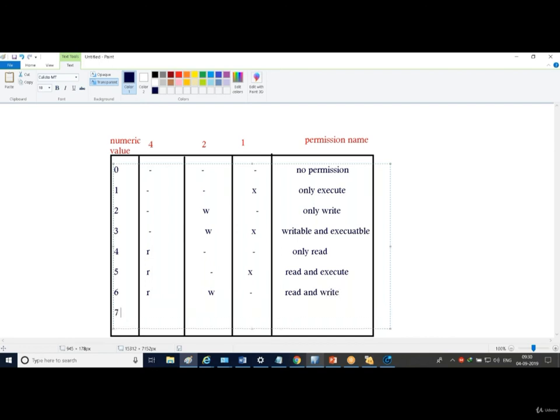If I'm putting 7, that is the maximum permission given. You should remember this number actually, only this one, 7. If I'm putting 7 in front of a file, it means this file has maximum permission. You can read it, you can write it as well, and you can execute as well. So this is read, write, and execute.